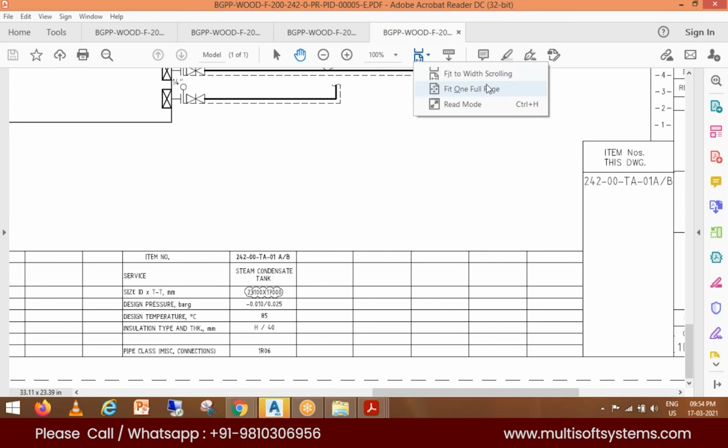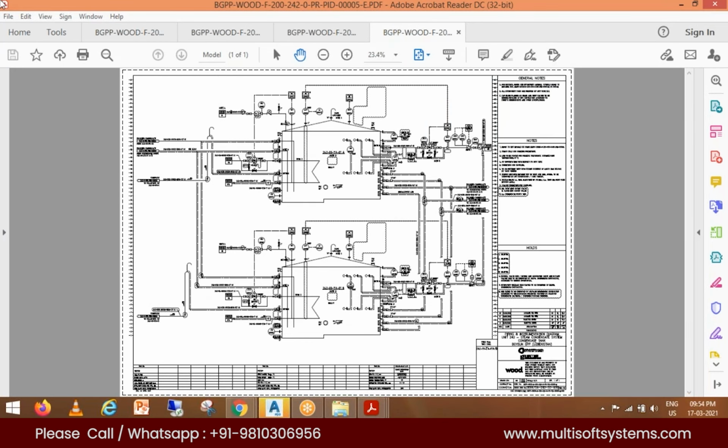Okay, so why I told you this is because this is the standard rule of PNID drafting. If you want any additional information on equipment, any properties, suppose a pump is an equipment, when you go to the vendor to purchase a pump based on your requirement, what will you ask the vendor?